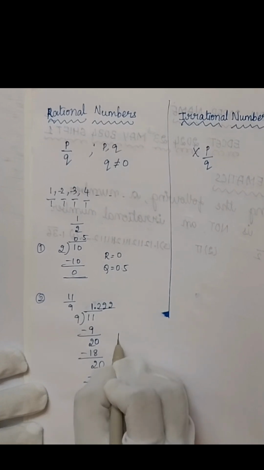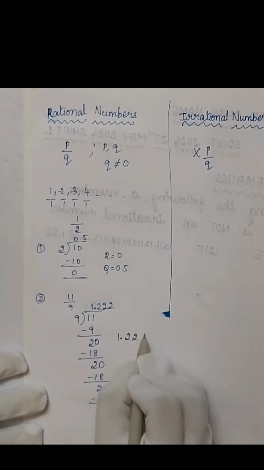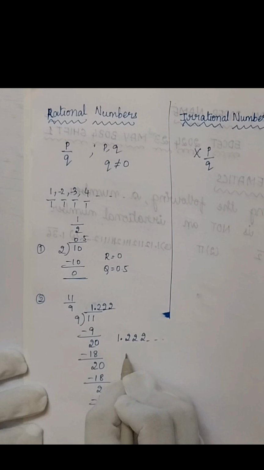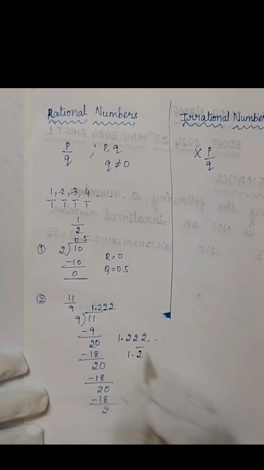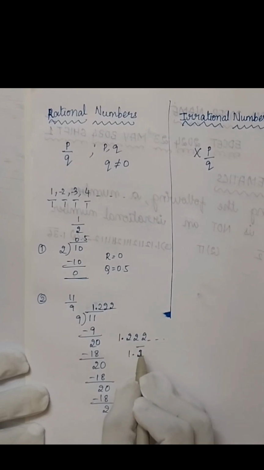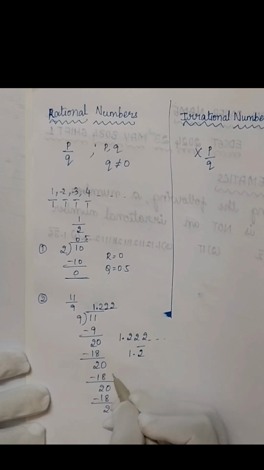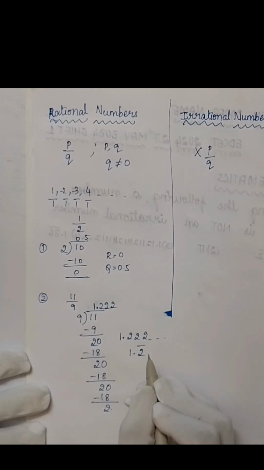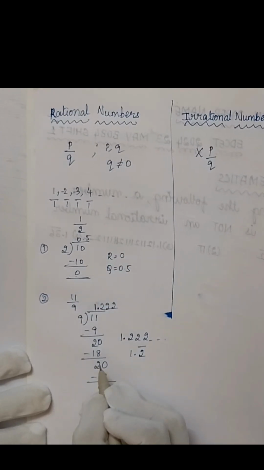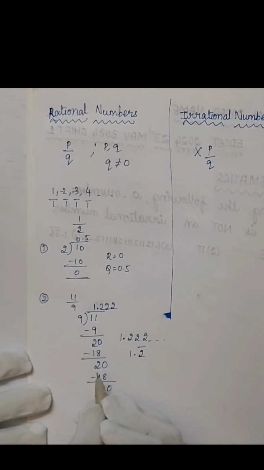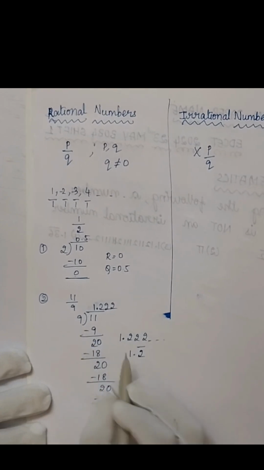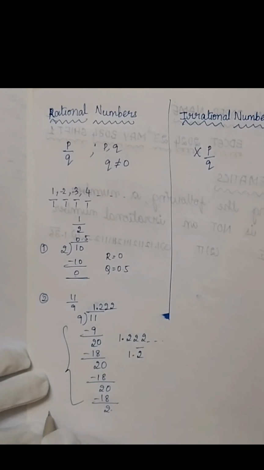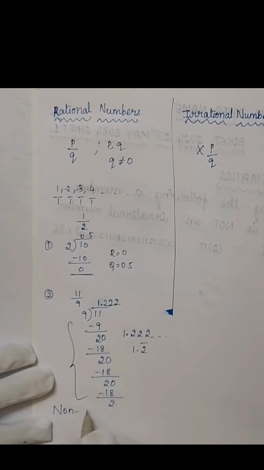So how can we write the quotient? As 1.222 and so on. So it can be written as 1.2 bar. Bar over a number means that number is being repeated continuously, infinitely. So is it terminating? No, it's not terminating. It's not stopping, right? Hence it's called non-terminating.